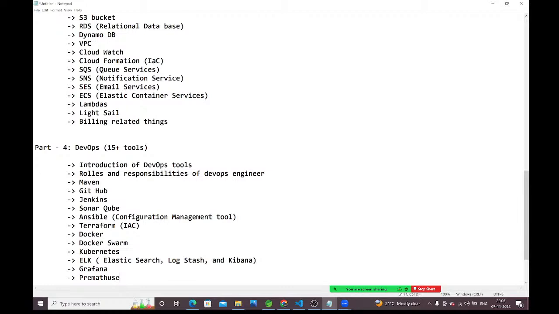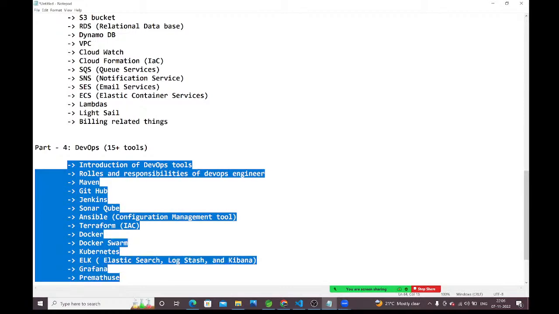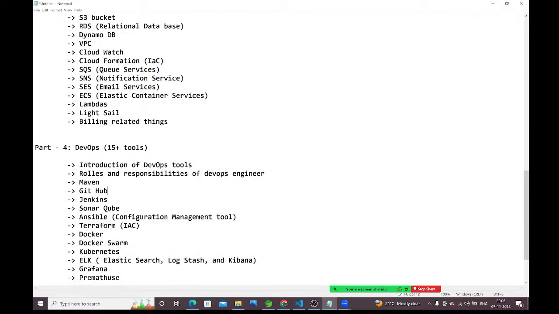All these tools we are going to discuss in DevOps. Among all these tools, the most important are Jenkins, Docker, and Kubernetes. Only these three tools will take 1 month of time. Complete Jenkins, Docker and Kubernetes, 1 month is required. I am going to cover that much in detail. These three are the very important tools in our DevOps.